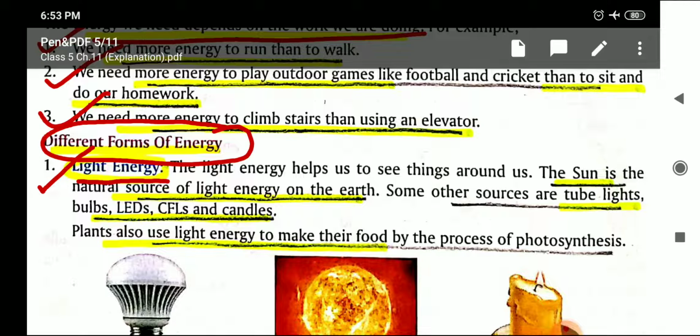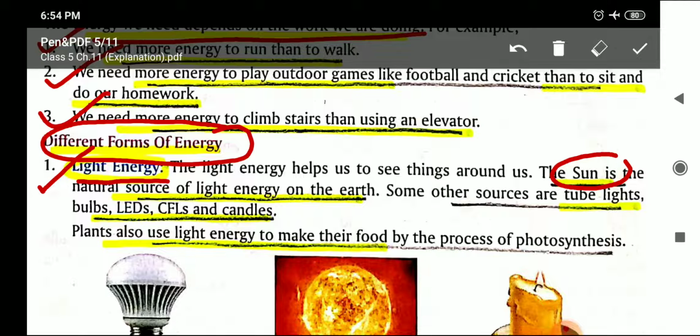And what are the various sources of light? First of all, the sun is the natural source of light energy on the earth. You all know very well that the sun is the natural source of light and heat energy on the earth.